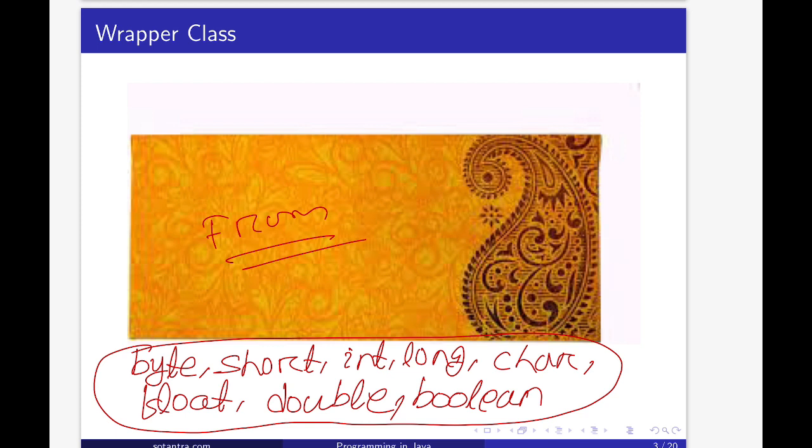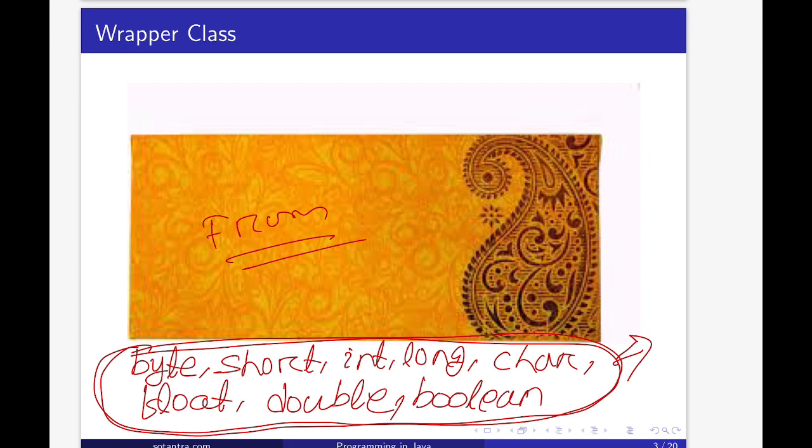And if we treat these primitive types as objects, then the program is going to take a long time unnecessarily for execution. So, for efficiency of the program, these primitive data types are provided, but in some situations it is required that instead of these primitive types we should use the objects that represent these primitive types.